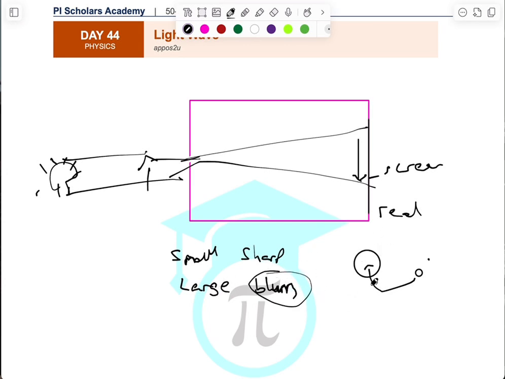That overlapping is what leads to the blurriness. Unfortunately, when we have sharp images, we may not necessarily have them to be bright, because brightness has to do with the amount of light that is entering the pinhole, the box. So we need a large pinhole to produce a bright image. That enables the image to be bright. But we have realized that a large pinhole will make the image blurry. So how do we solve that problem?